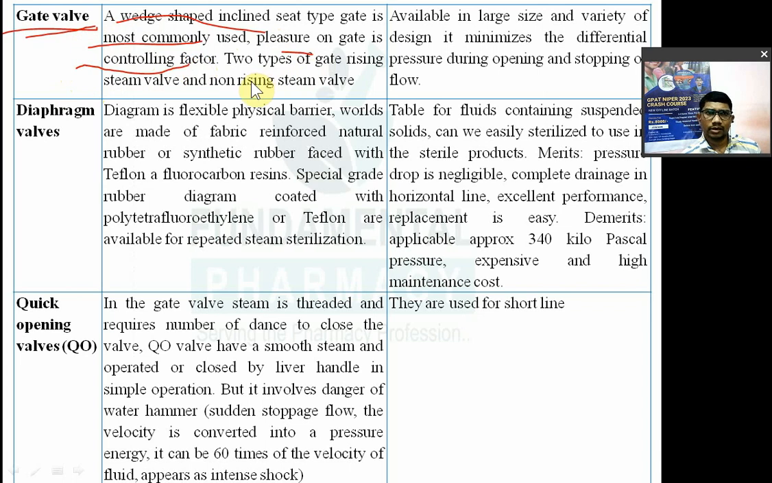Two types of gate valve are there, for rising stem valve and for non-rising stem valve. One is for rising stem valve and another is for non-rising stem valve. मतलब जहाँ पे फ्लूइड चल रहा है उसके राइजिंग ऊपर जा रहा है तो राइजिंग स्टेम वाल्व. नॉन राइजिंग स्टेम वाल्व इज फॉर हॉरिजॉन्टल. Now this gate valve is available in large sizes, variety of design. इसका डिजाइन भी बहुत सारा होता है. Variety of capacity में होता है size. It minimizes the differential pressure during the operation and stopping of flow.